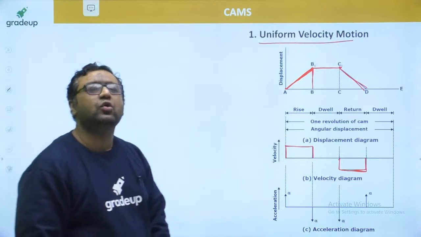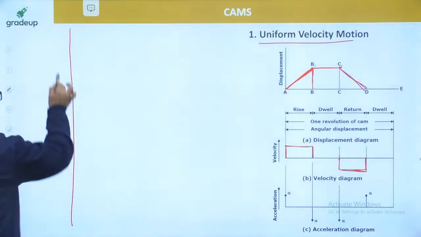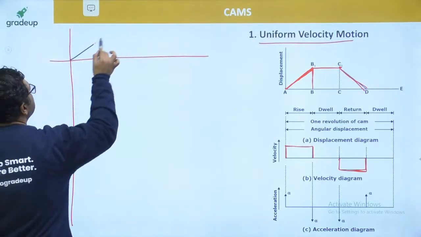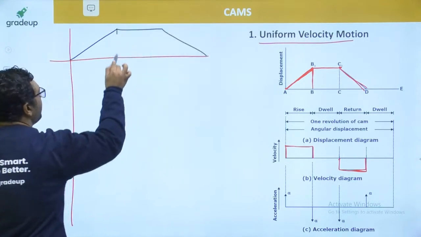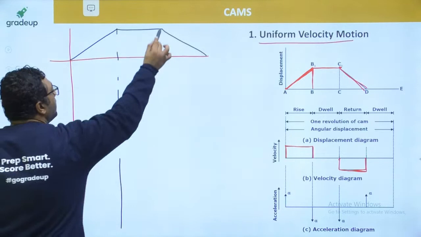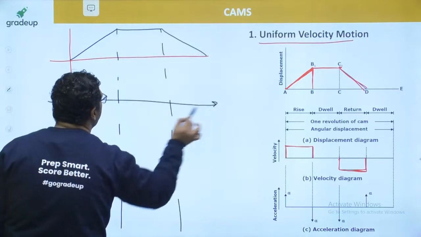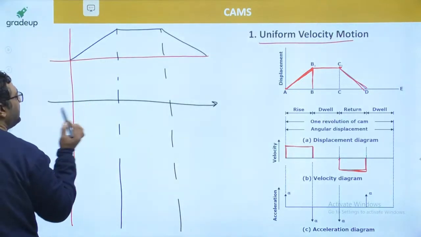I am showing you the complete diagram here. The displacement curve will be like this: rise, dwell and return. Now when we make the velocity diagram, you must know that velocity cannot become 5 meters per second at zero time.